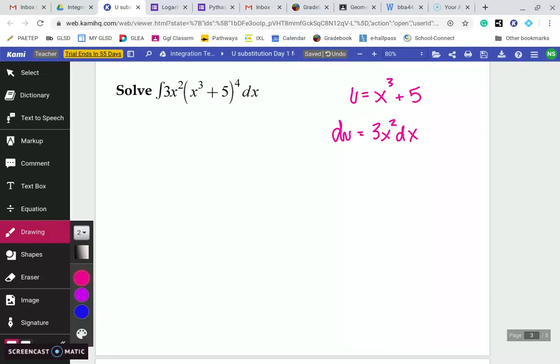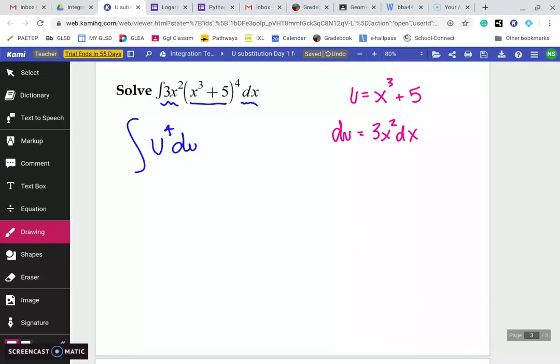So now we're going to rewrite. This is u, so that's going to be u to the 4th. And then the 3x squared and the dx come together to make du. Now integrate. So we add 1 to our exponent and then divide. And don't forget your plus c. And then we're going to substitute u back in.